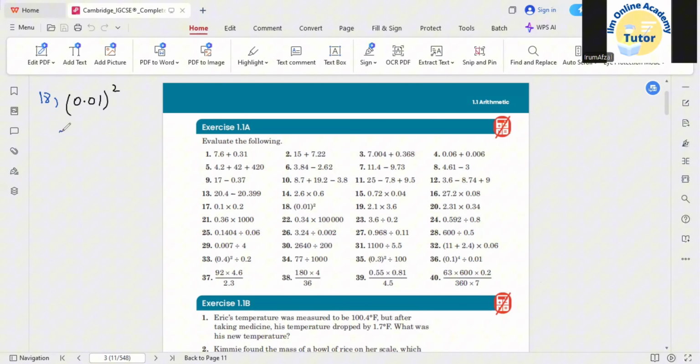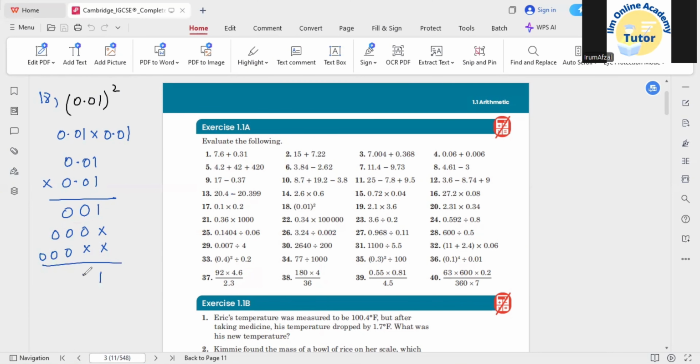Okay, like this, 0.01 times 0.01. For multiplication, again, you can write them both in this way and then multiply them together. So 1 times 1, 0 times 0, 0 times 0. We have zeros, but applying the multiplication signs, 0, 0, 0. Add them together. And now we need to check how many numbers are before the decimal point.